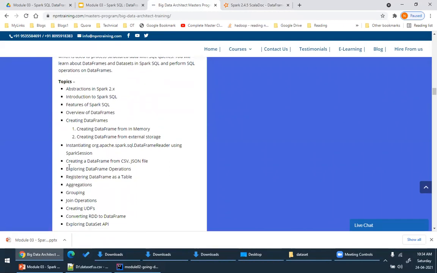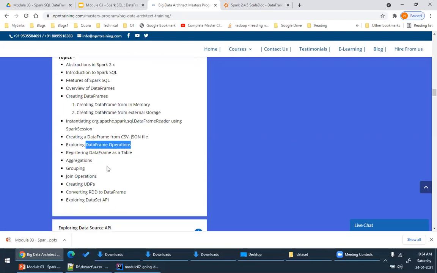We were able to see now how to create a data frame from a CSV file, JSON file, and we were able to explore some data frame operations, things like that. Now, let me show you how to perform some aggregations, grouping, join operations, things like that.